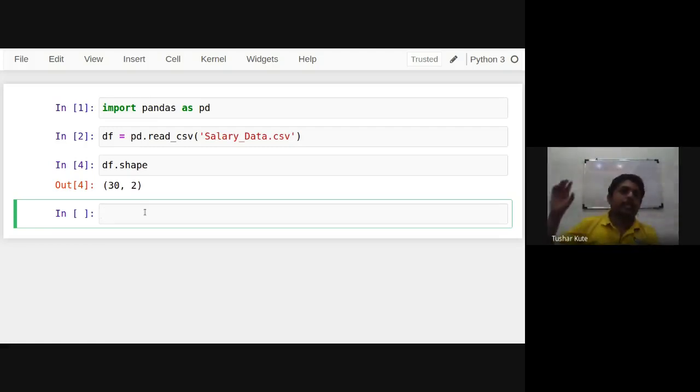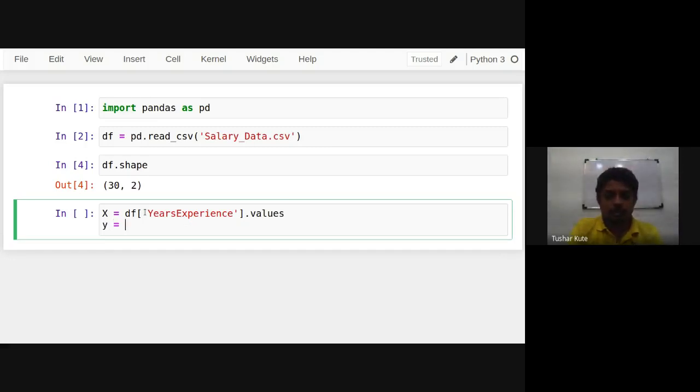It means that my y output variable will be the salary of the respective person. So I want to decide what my input and what my output is. Let's say X is the input, years experience I'll take, and Y is salary.